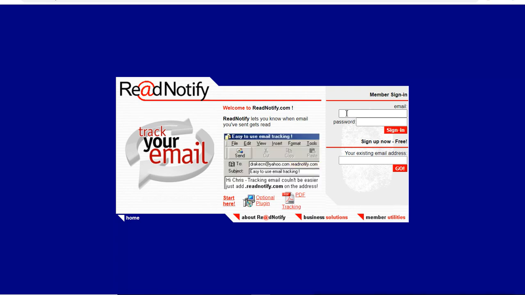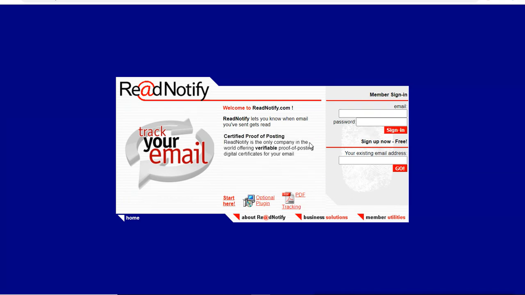You have to create an account. It is free to some extent, then you have to pay. These services are not free. You have to pay, and they give you a trial period so you can use it, but then you have to pay. If you have an account, you can log in here,